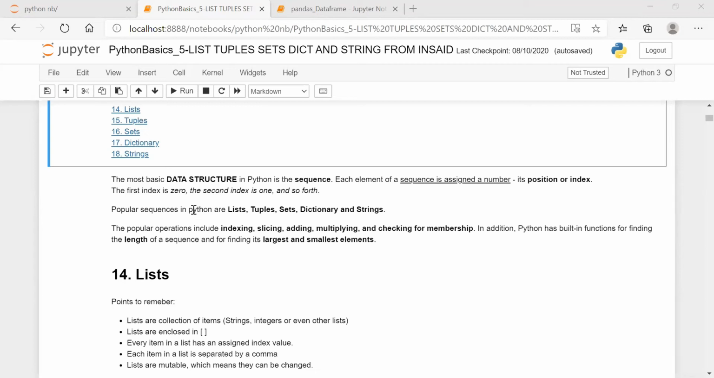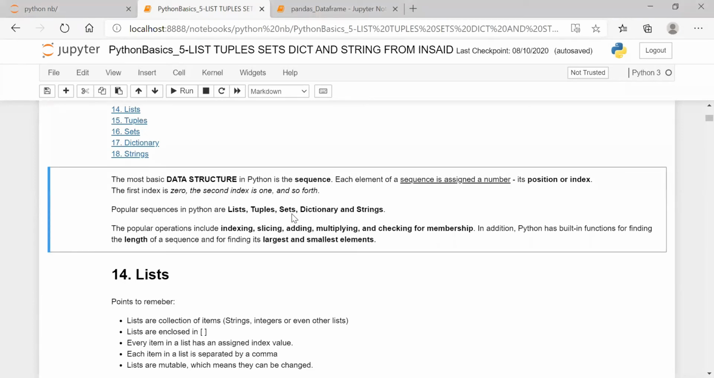So popular sequences in Python are list, tuple, sets, dictionary, and strings. Sets we don't have much in the syllabus. Anyway, we'll just tell you it's very simple. Actually, when it comes, we can learn, but it is not for our syllabus. List, tuple, dictionary, and strings.